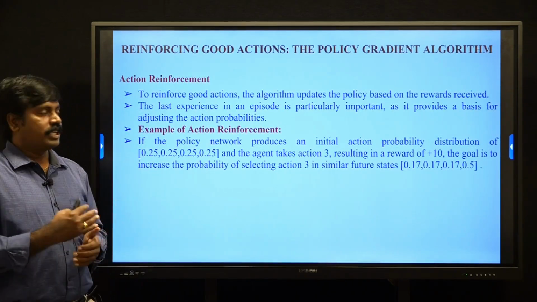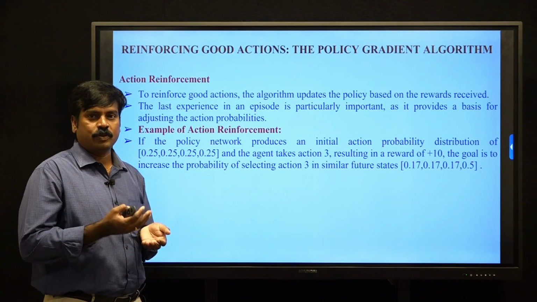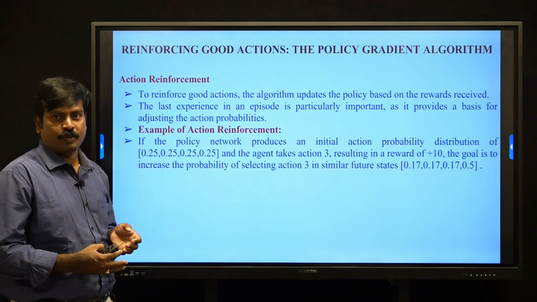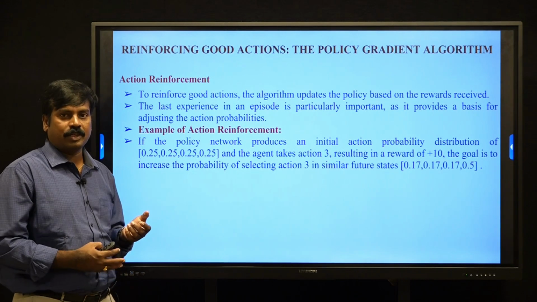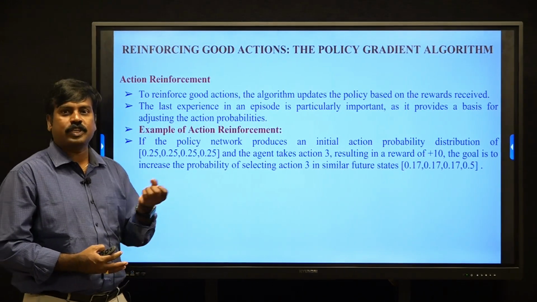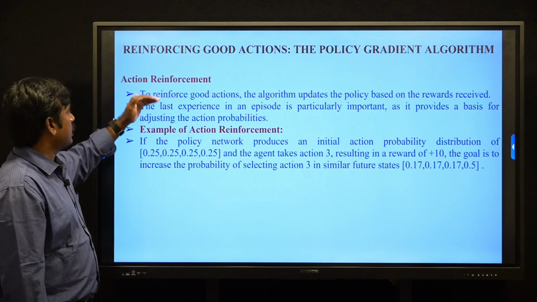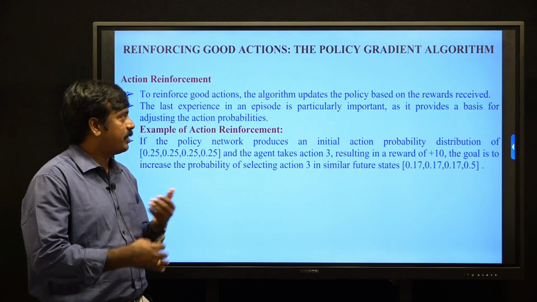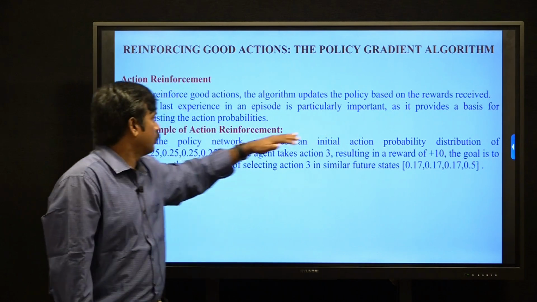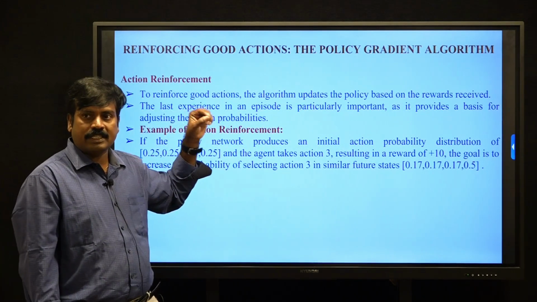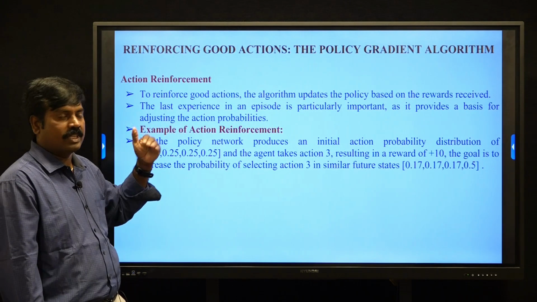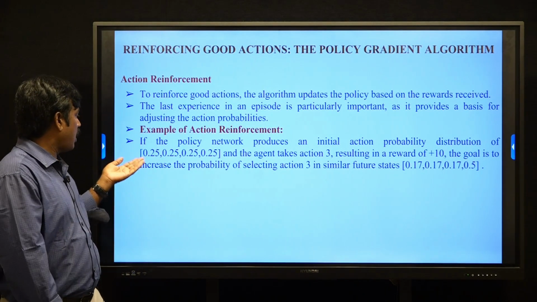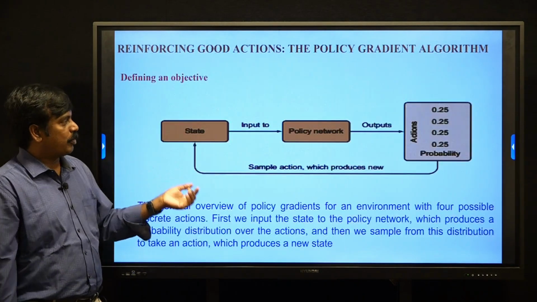The next one is action reinforcement. Action reinforcement is used in either exploration, where all are a uniform distribution and we select the sample randomly, or otherwise, with a stochastic distribution, we select the highest reward action. So in action reinforcement, we select the good actions. To reinforce a good action, the algorithm updates the policy based on the rewards received. Based on the last experience, you change the probability distribution of the actions. In the previous example, we had 0.25, 0.25 probability distributions.